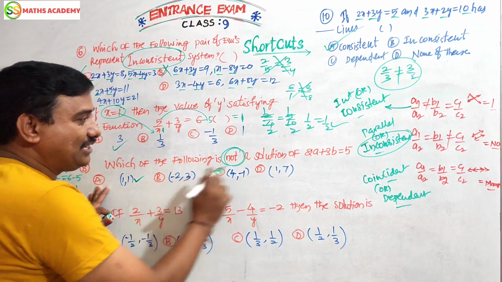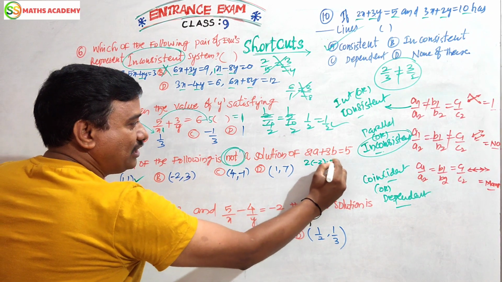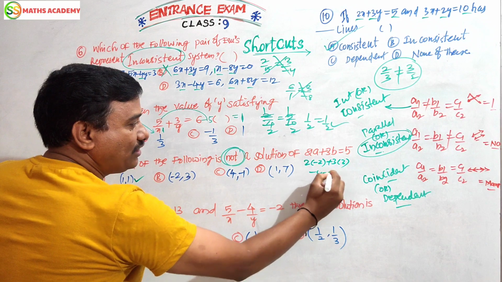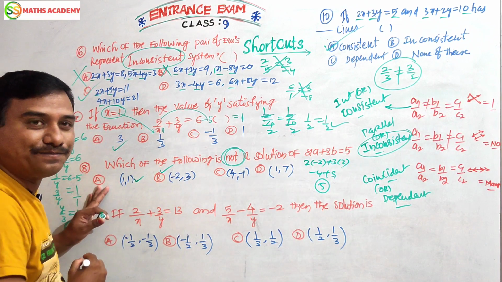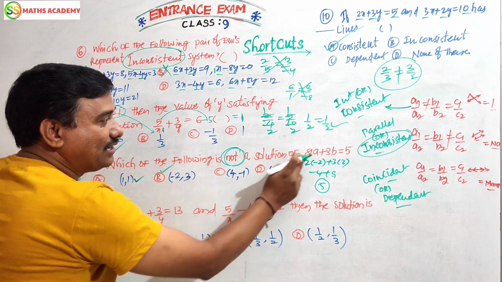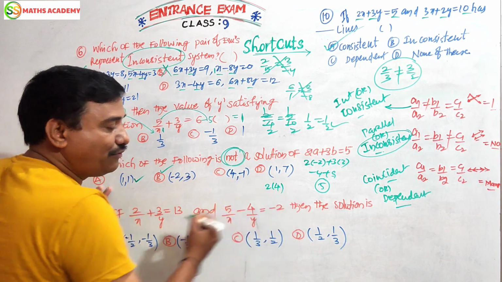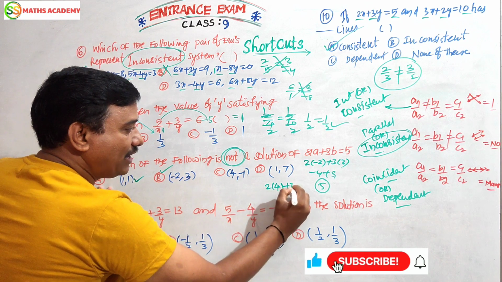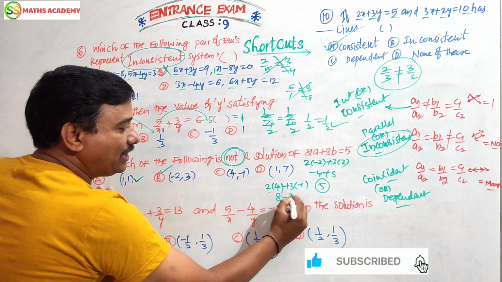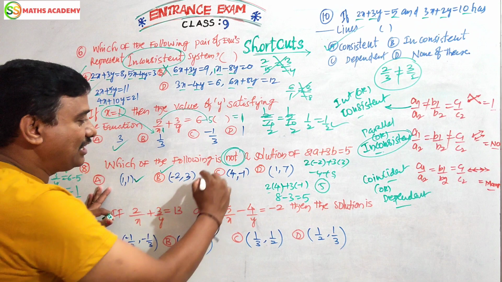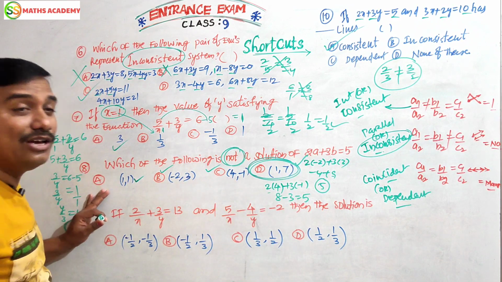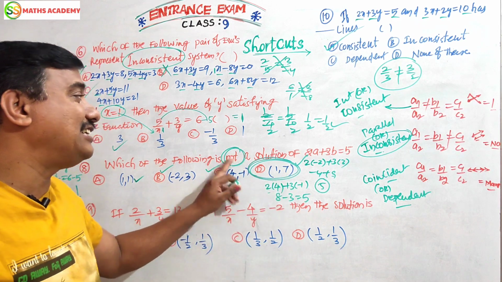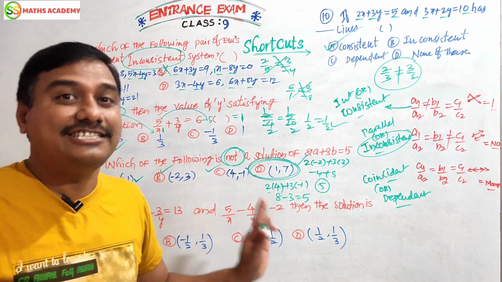Here minus 2, 3. 2 into minus 2, 3 into 3. Minus 4, 3 3 is 9. 9 minus 4, 5. It is coming. It is also a solution. Next, 4 minus 1. Yes, 2 into x. A value 4, B value minus 1. 2 4 is 8 minus 3. 8 minus 3, 5. It is also a solution. So the remaining one is our answer. 1 comma 7 is not a solution of this question. Okay, the answer is D.